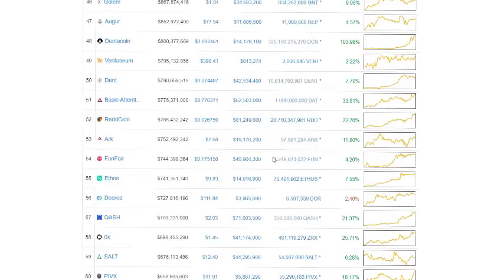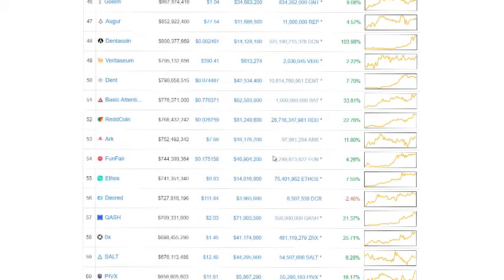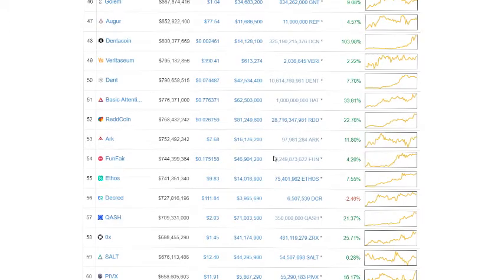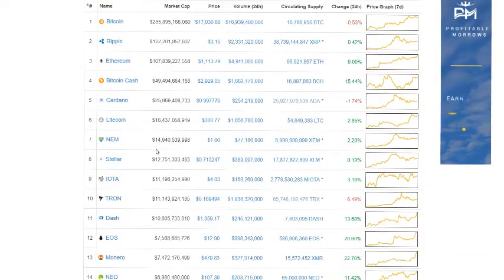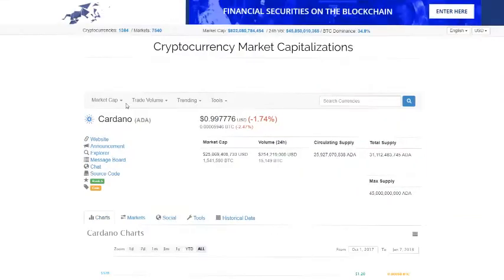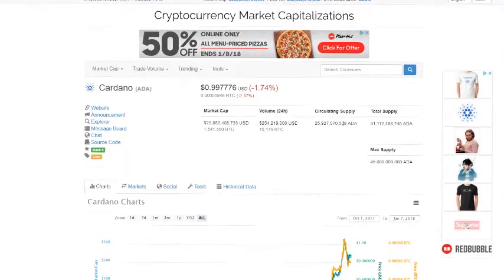So ARK is basically a staking coin. I don't want to get too off track, but a lot of people use it and they just accumulate it and they don't ever trade it or use it on exchanges. So that's why I don't think that volume is that great of an indicator for how well a coin is doing. Then obviously we talked about circulating supply.